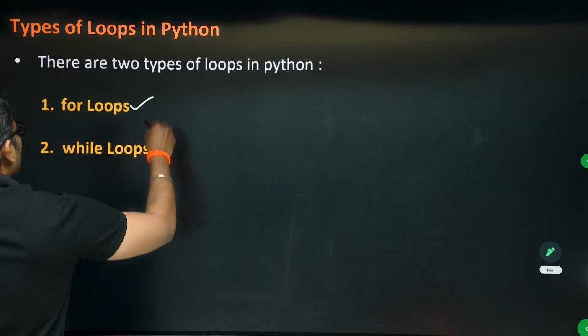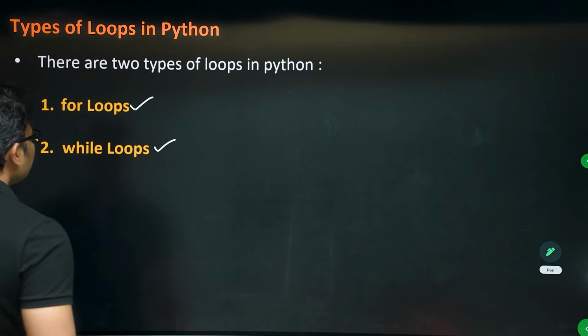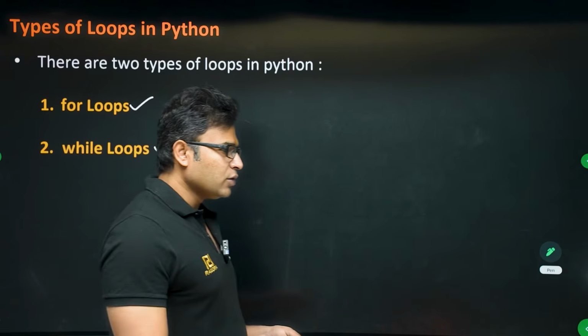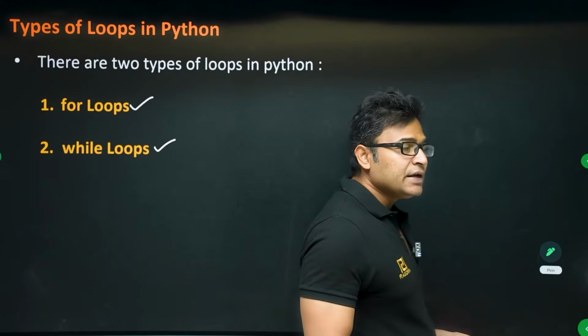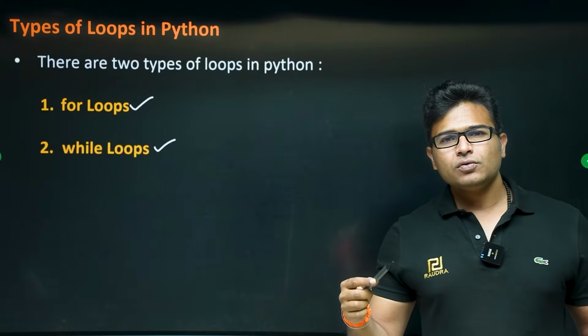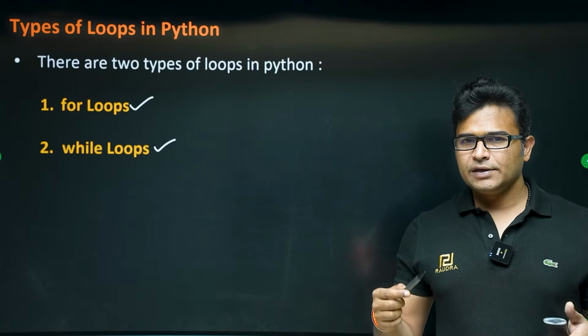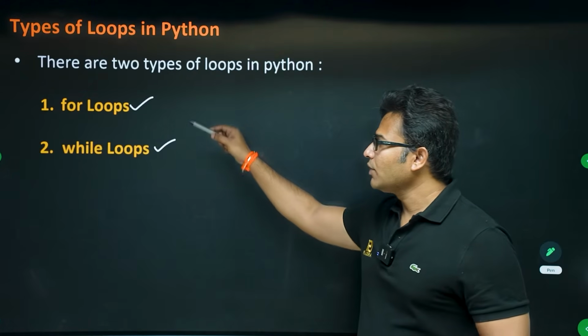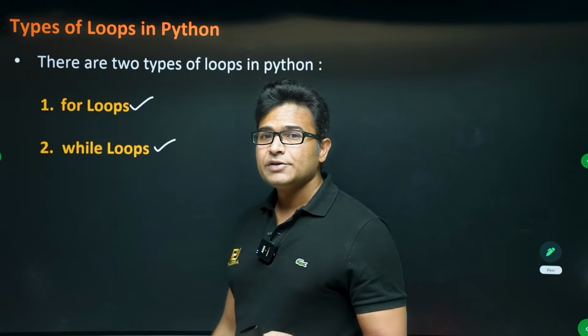Now, in Python there are two types of loops: the for loop and the while loop. There is no do-while loop in Python, because of the indentation problem. You have seen indentation. When you are using a for loop or while loop, indentation is important.